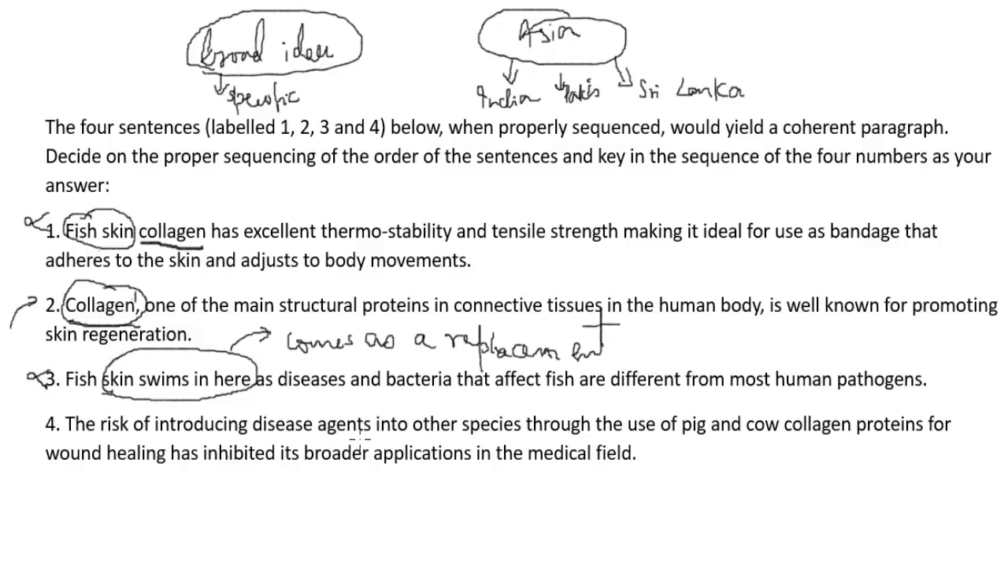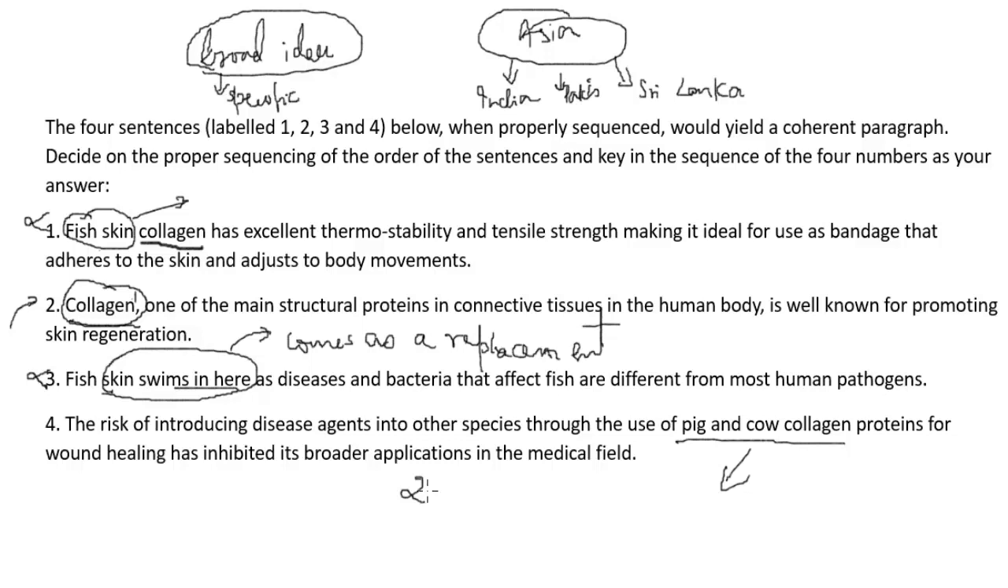The risk of introducing disease agents into other species through the use of pig and so this talks about pig and cow collagen. So basically, this sentence talks about fish skin collagen. This talks about pig and cow collagen. Fish skin swims in here. That means basically the only good opening sentence is sentence number two. It is the only sentence which can open the paragraph. Collagen, one of the main structural proteins in connective tissues of the human body, is well known for promoting skin regeneration. So, collagen is well known for promoting skin regeneration, is what we have.